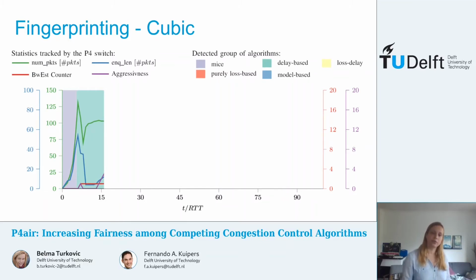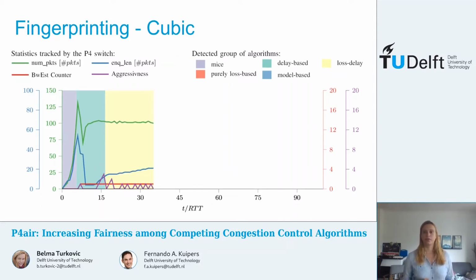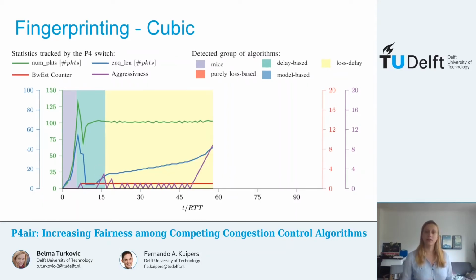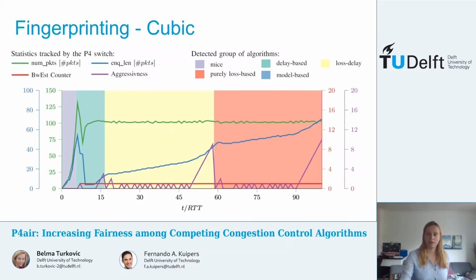And when aggressiveness reaches a certain threshold that we see here, P4air reclassifies this flow as a loss-delay flow, where it remains until cubic starts filling the queues again and aggressiveness reaches this other threshold. Then P4air reclassifies this flow into a purely loss group, which is the correct group for cubic, and cubic will remain in this group until its end.